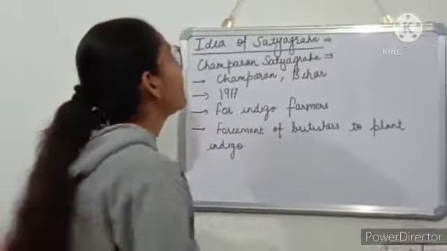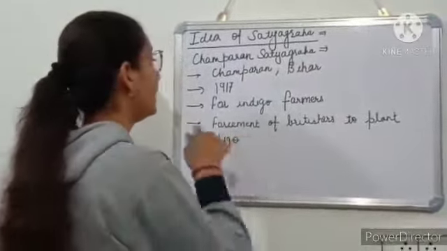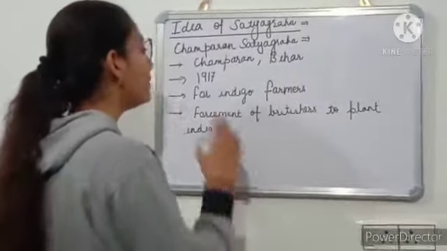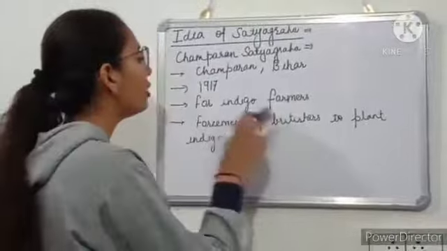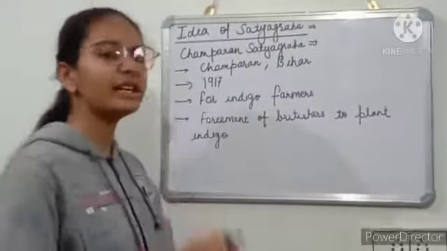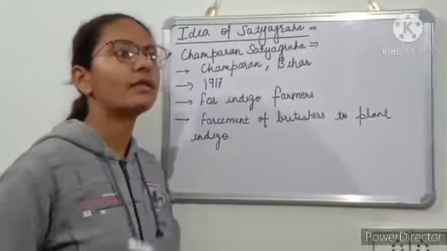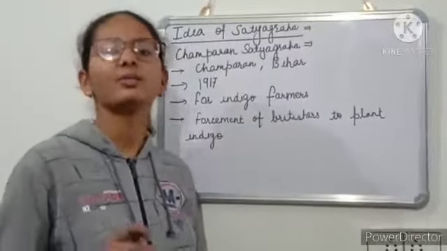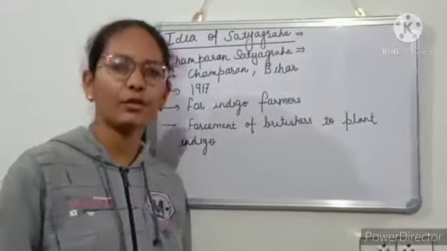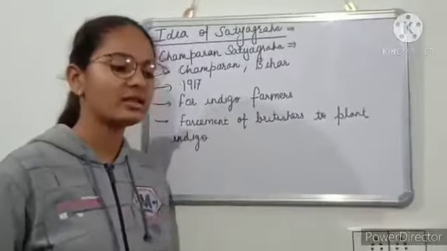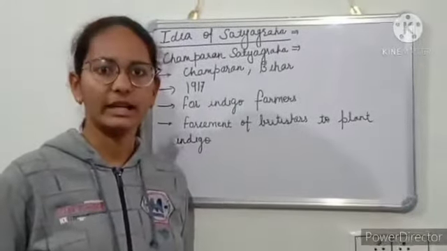First was the Champaran Satyagraha, which took place in the Champaran district of Bihar in the year 1917. For whom and why did this Satyagraha take place? For indigo farmers, and the reason was that Britishers were forcing them to plant indigo. Why was this forcing taking place? Indigo is a type of crop that, once planted in a particular land, makes the soil lose its whole fertility.